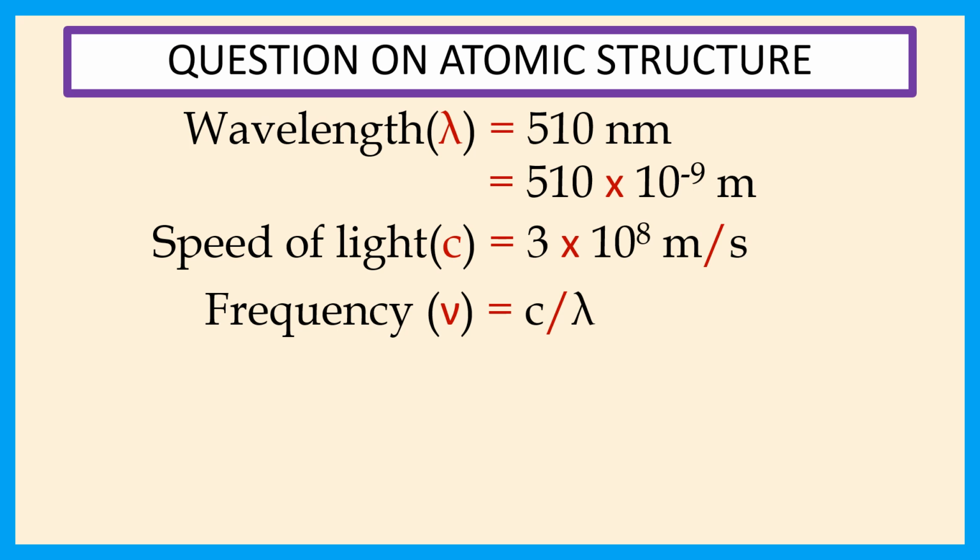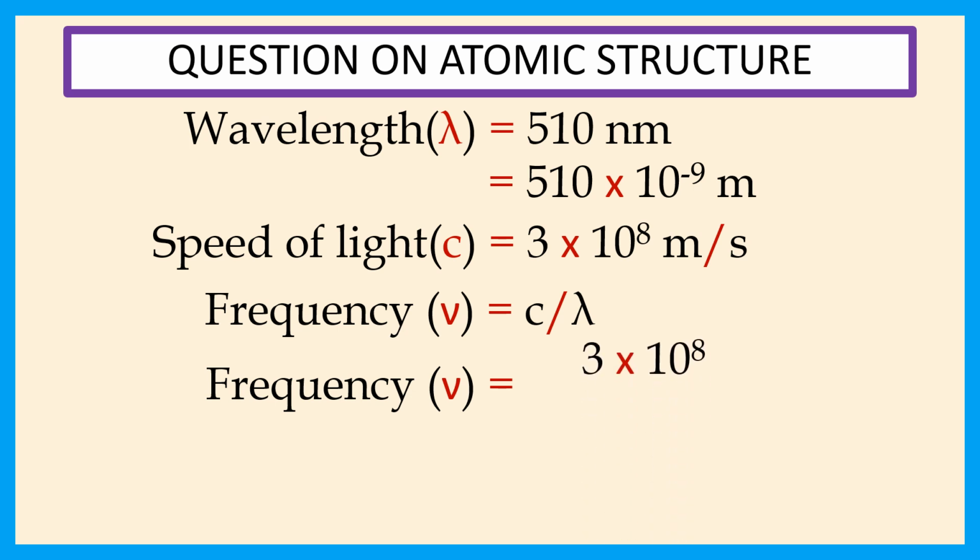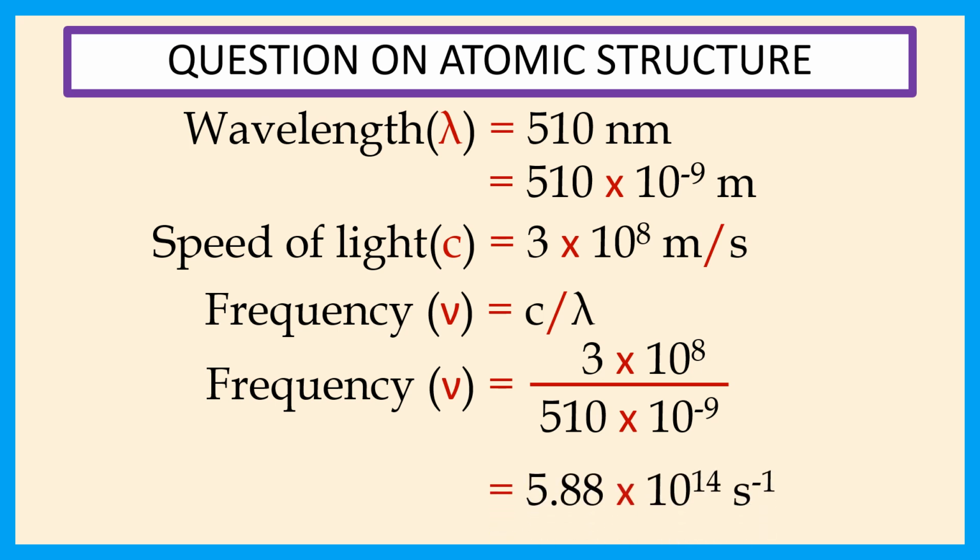Now we put the values of lambda and c in this equation. Therefore, frequency is equal to 3 into 10 to the power 8, this is the value of c, by 510 into 10 to the power minus 9, this is the value of lambda, is equal to 5.88 into 10 to the power 14 second inverse.